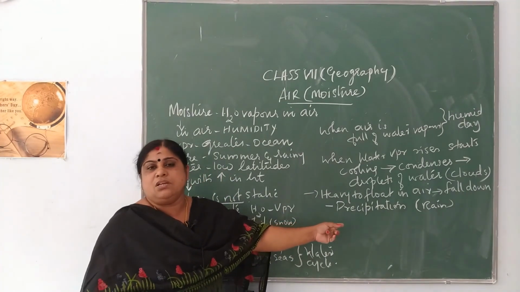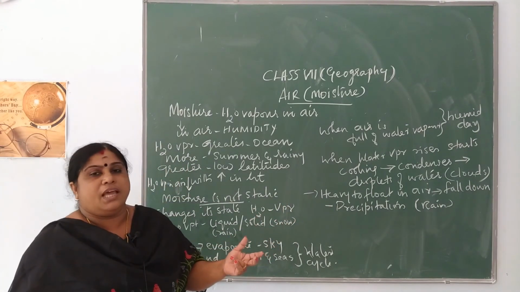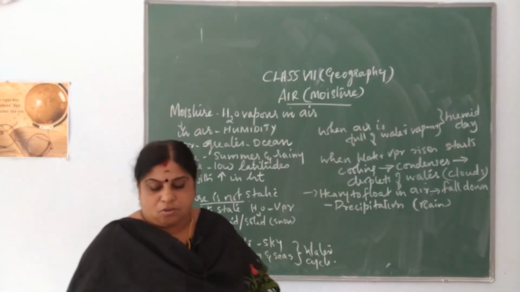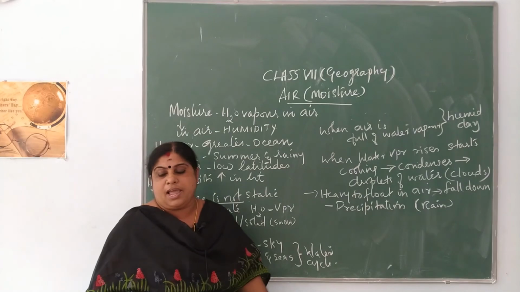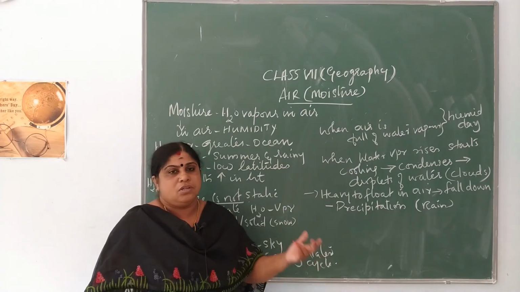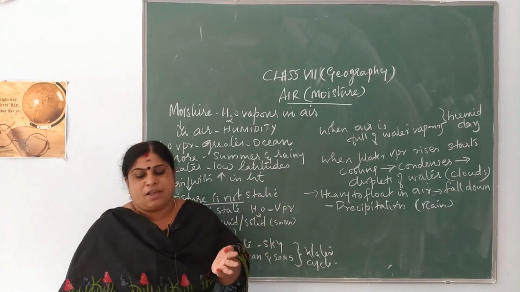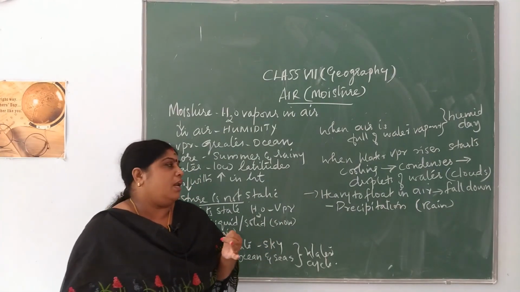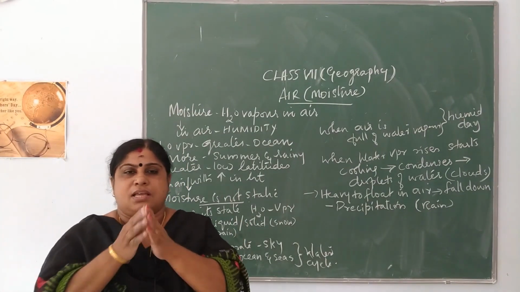Precipitation, you also call rainfall, is of three types. They are relief or orographic rainfall, convectional rainfall and cyclonic rainfall. So there are three types of rainfall. These three types of rainfall you will be learning in the next class. Thank you.